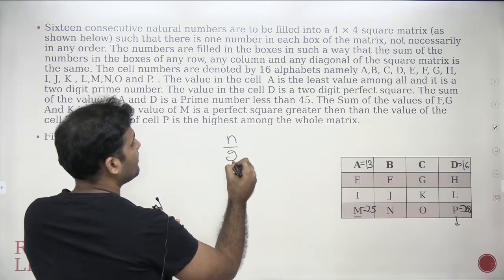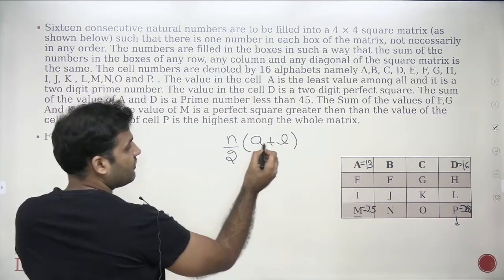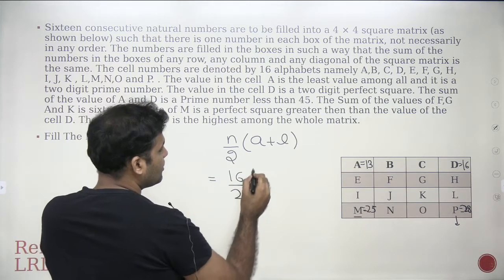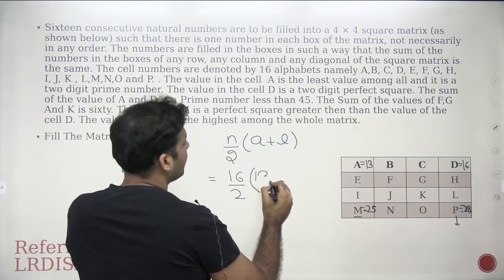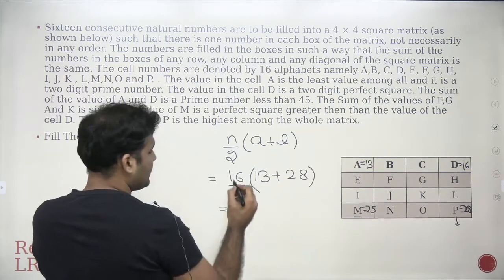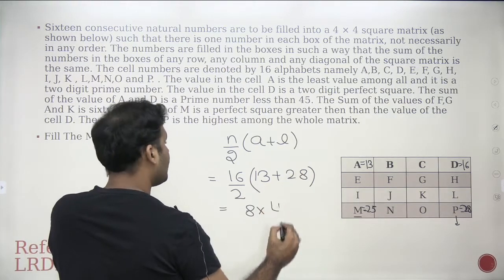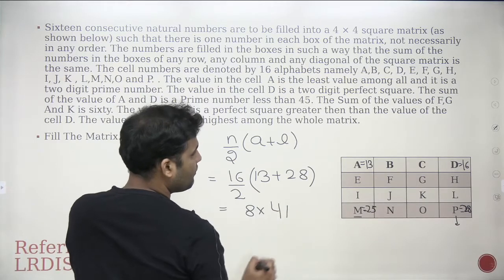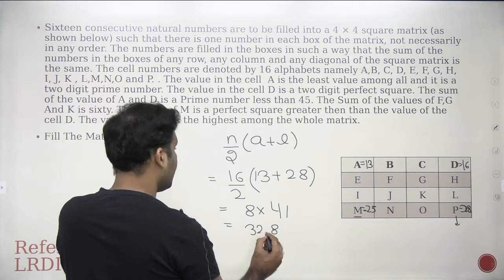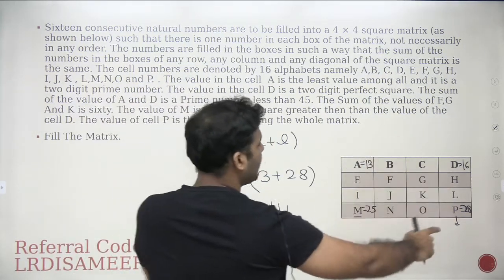The summation of an arithmetic progression is n by 2 into a plus l. A is the first term, l is the last term, and the number of terms is 16, divided by 2. The first term is 13 and the last term is 28. So 16 by 2 is 8, multiplied by 13 plus 28, which is 41, and the total summation will be 328. This is the summation of all these values.